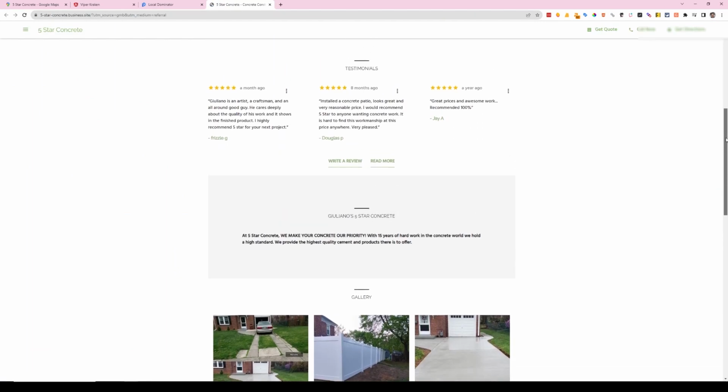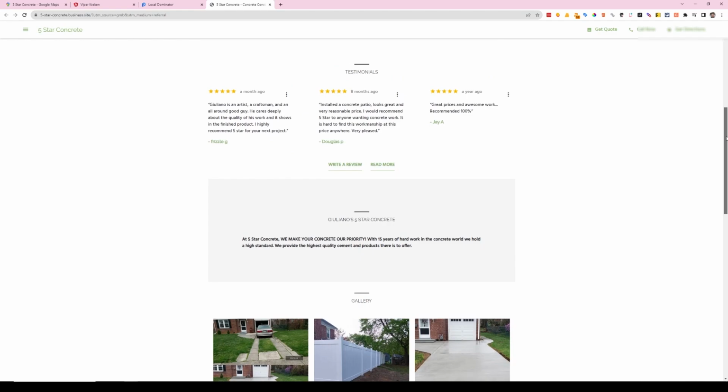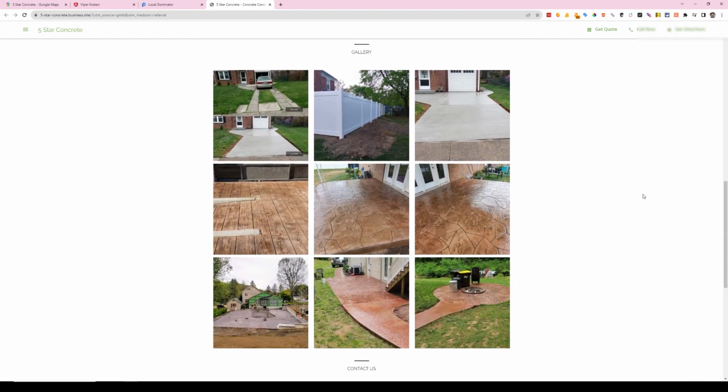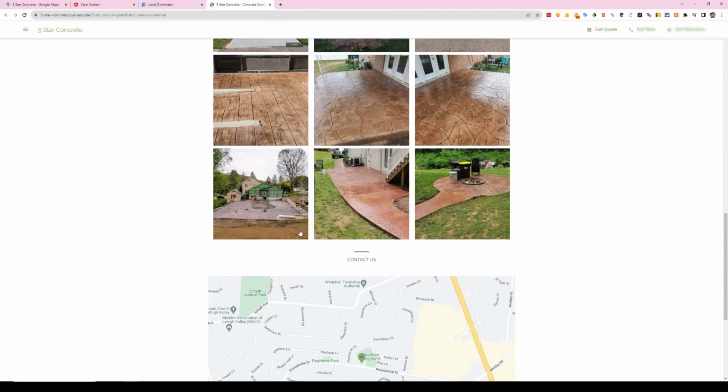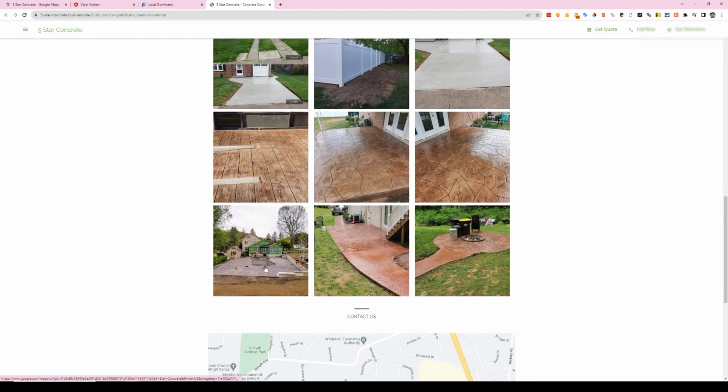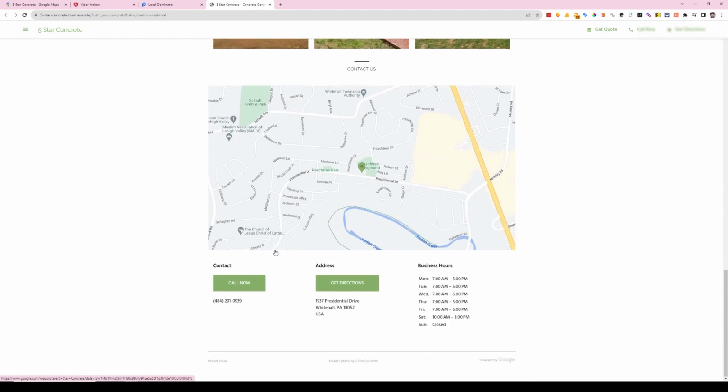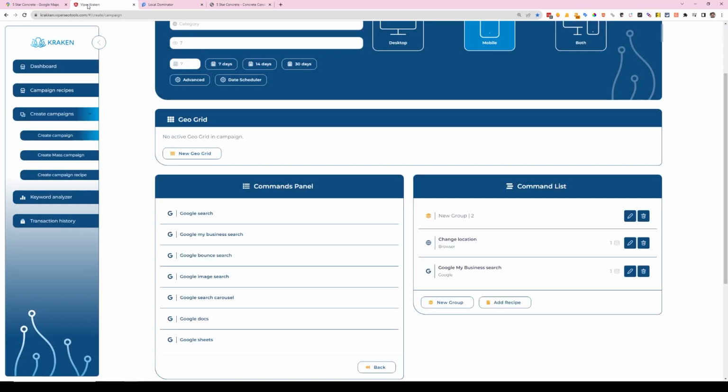Let's see if they even have anything on here. So, I mean, it's hard to. I don't know that I want to use the pictures. I don't even know if I can do that with this. I'm not typically dealing with people that have a business site. So actually, I don't think I've.